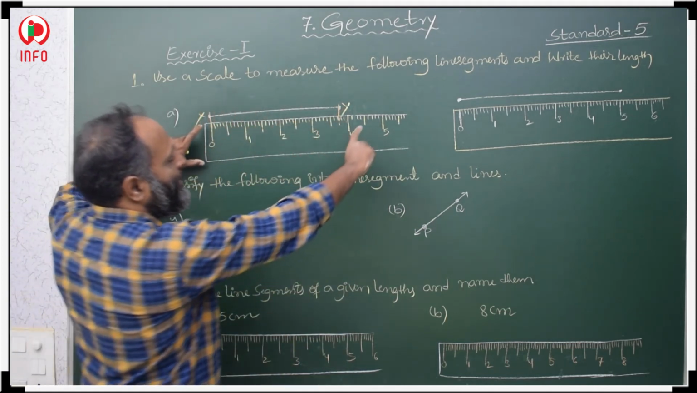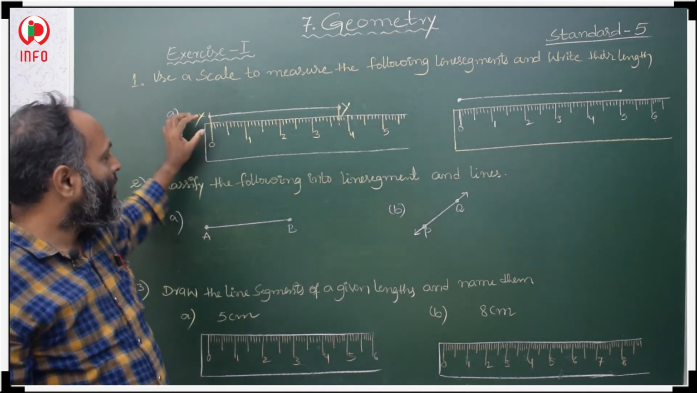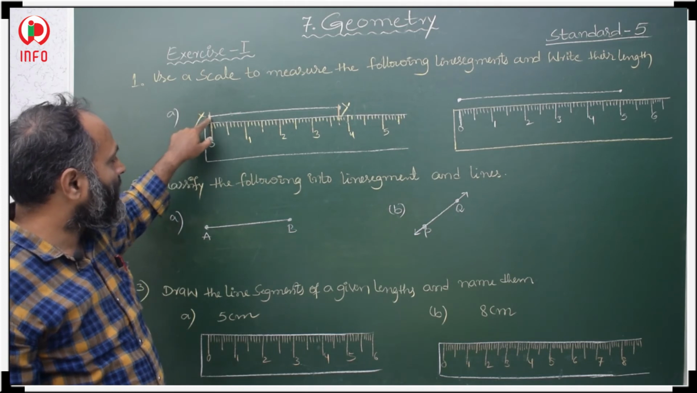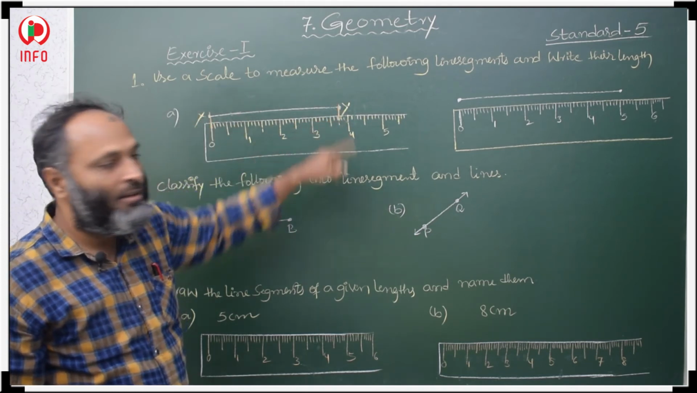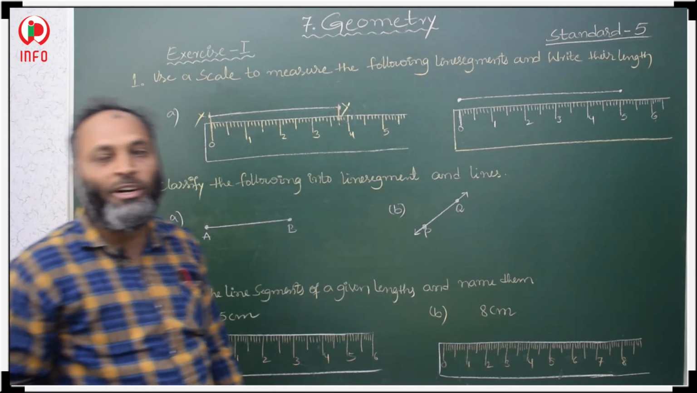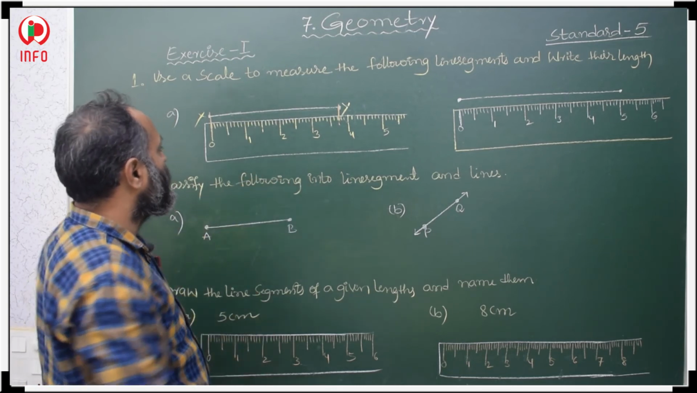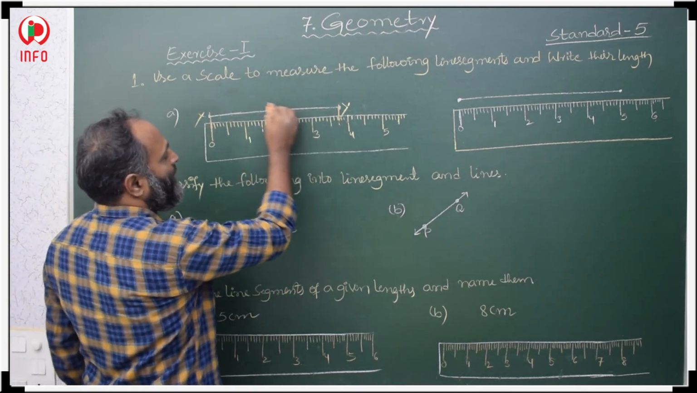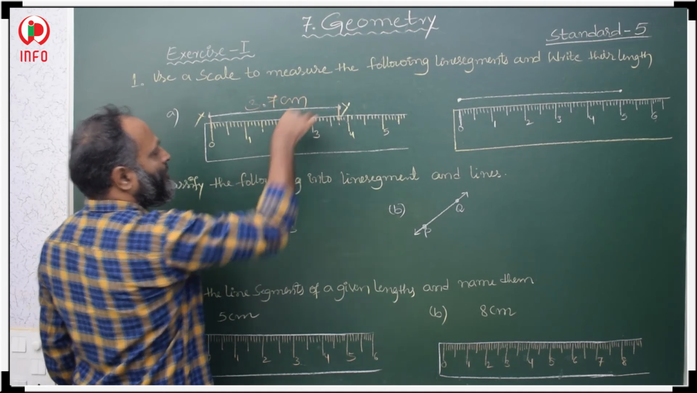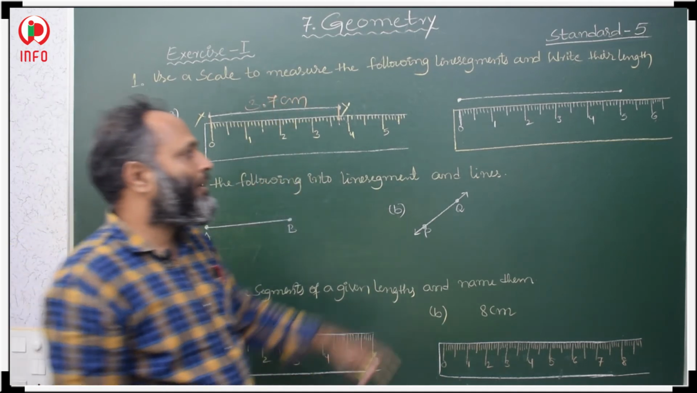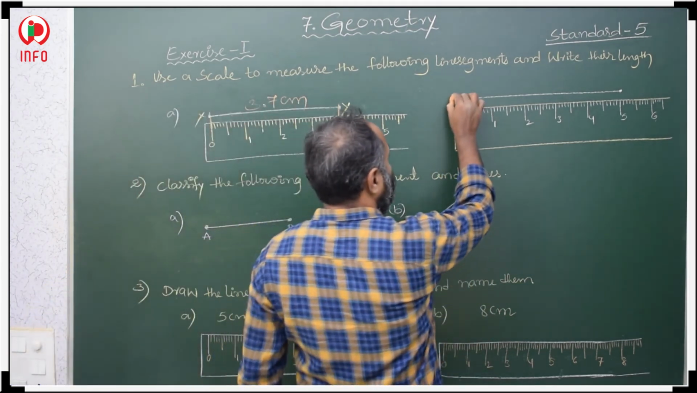So we have to measure using a ruler, keeping the ruler straight to this line. This 0 should coincide with the initial point, and we check where the final point is. The final point is at 3.7. It means it is from 0 to 3.7. So the length of this line segment XY is 3.7 centimeters.